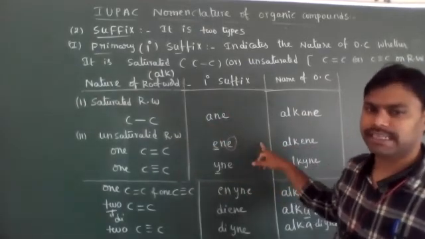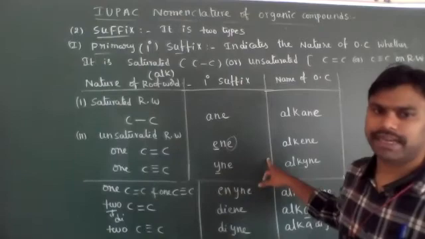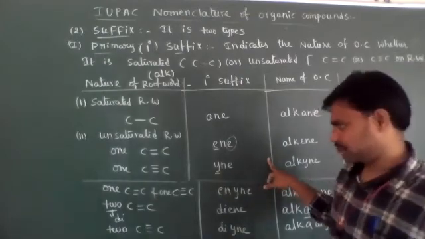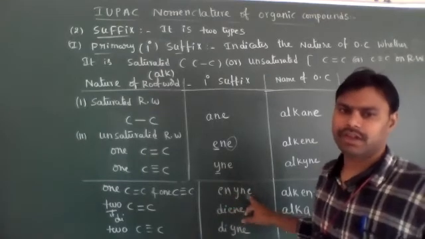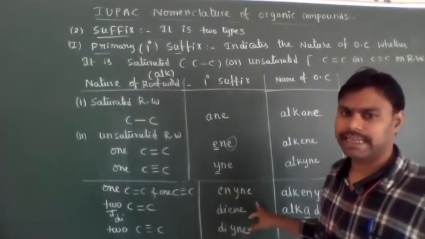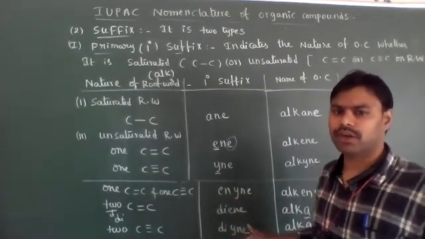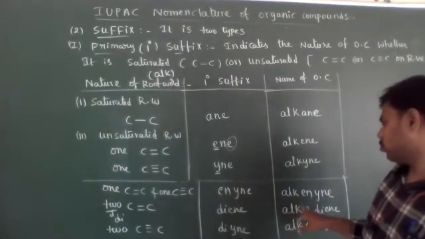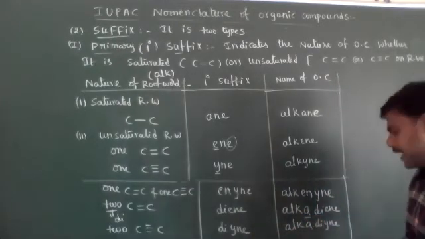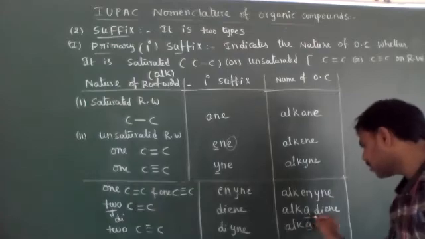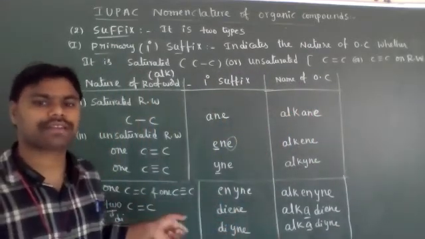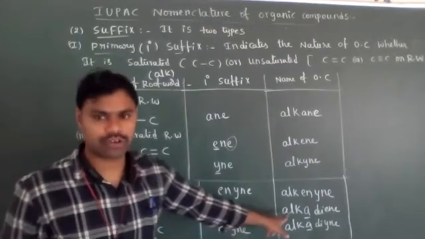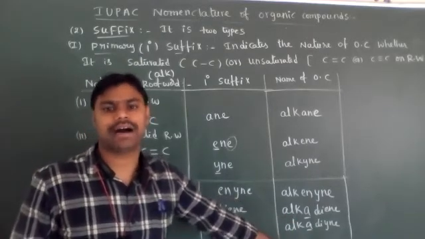So one single bond is present, ANE. One double bond is present, ENE. One triple bond is present, YNE. One double bond, one triple bond is present, then ENYNE. Two double bonds are present, diene. Two triple bonds are present, diyne. Then for the root word we have to take an extra A. If more than one double bond or more than one triple bond is present, then the root word will be modified as alka.